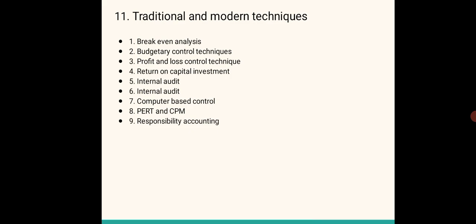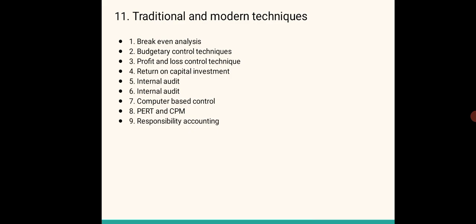And if you do not control the activities, and the units get lower, that means the sales get lower, then that shows there will be a reduction in the income, and that will lead to a loss below the break-even point, right? So this break-even analysis is a very common and very popular technique that is generally used by production units, right? At the break-even point, the income is equal to the expenditure.